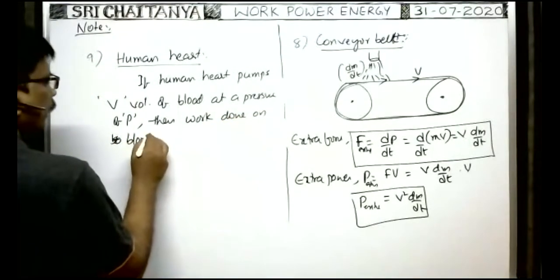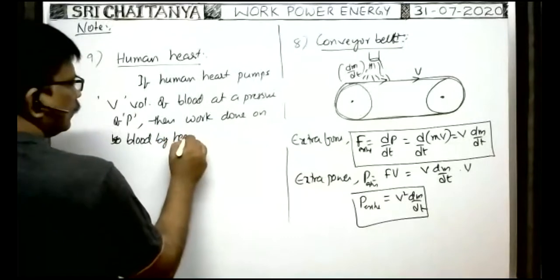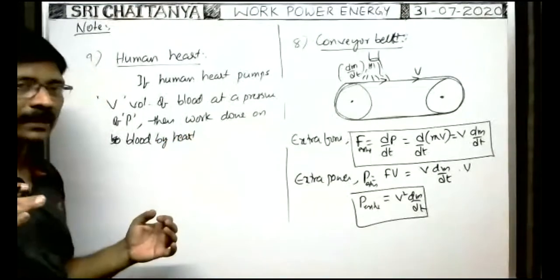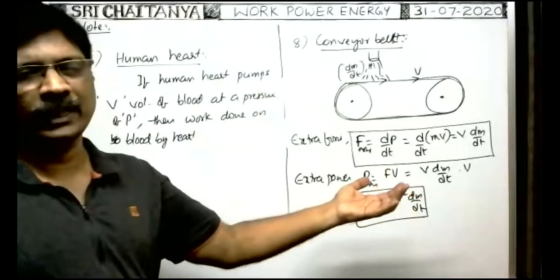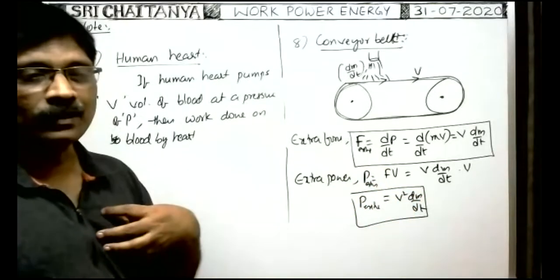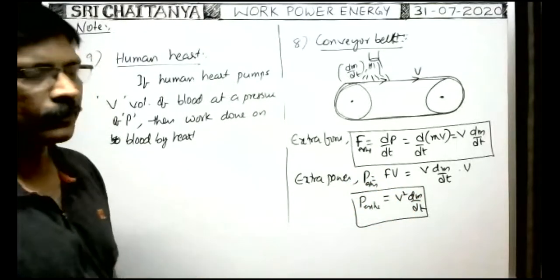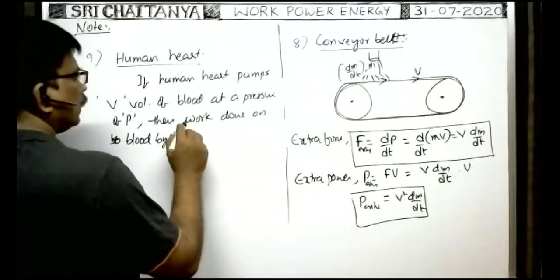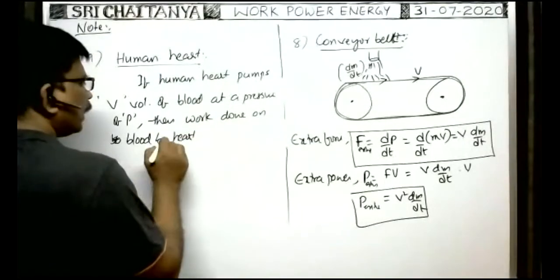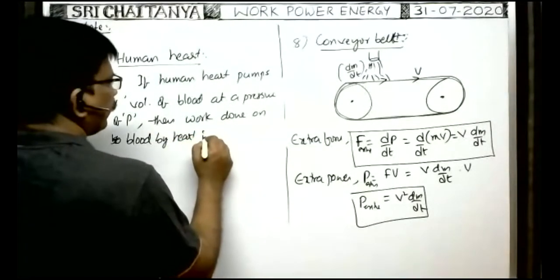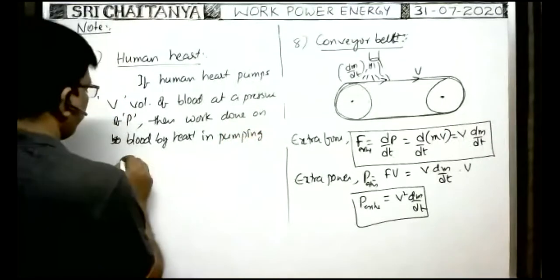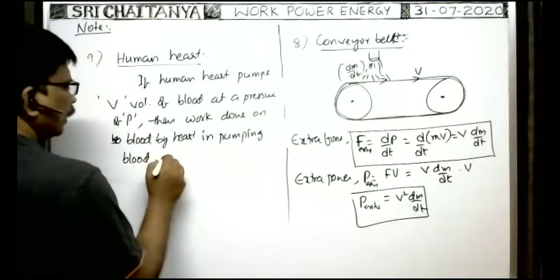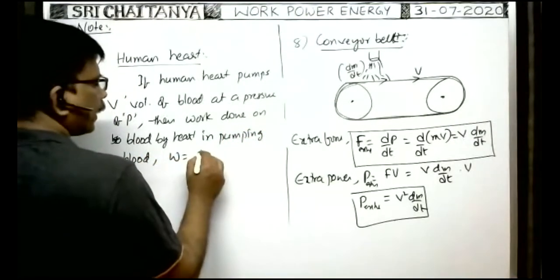work done on blood by the heart, because the heart also acts as a pumping machine, a blood pumping machine, just like the water pumping machine in our house. So the work done on blood by the heart in pumping blood, W, is equal to pressure into volume.